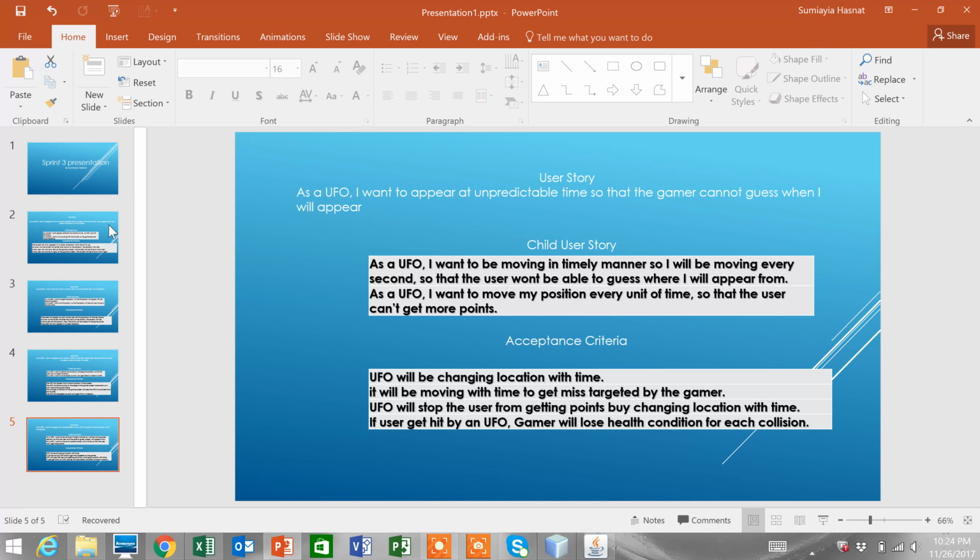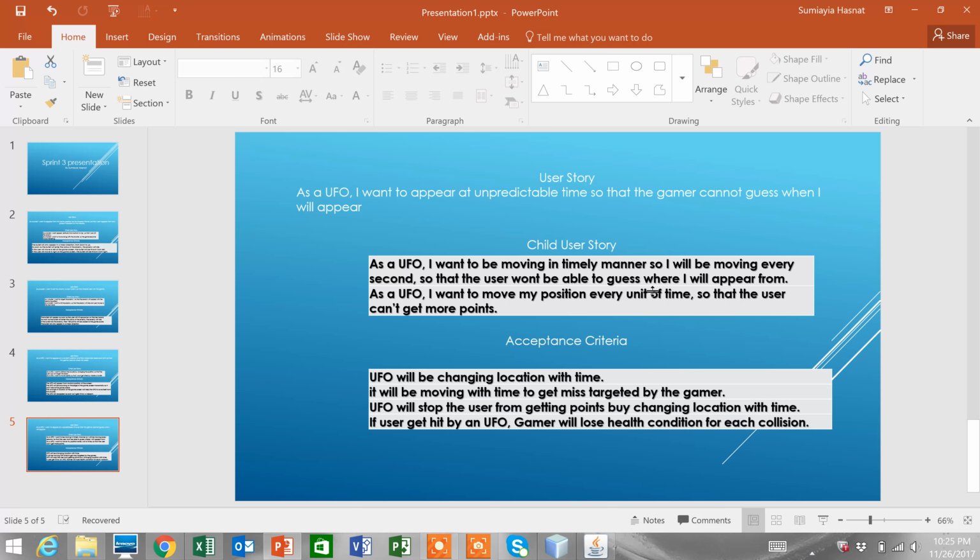User story: as a UFO, I want to appear at unpredictable times so that the gamer cannot guess when I will appear. Child user story: as a UFO, I want to move in a timely manner, so I will be moving every second, so that the user won't be able to guess where I will appear from. As a UFO, I want to move my position every unit of time so that the user can get more points.